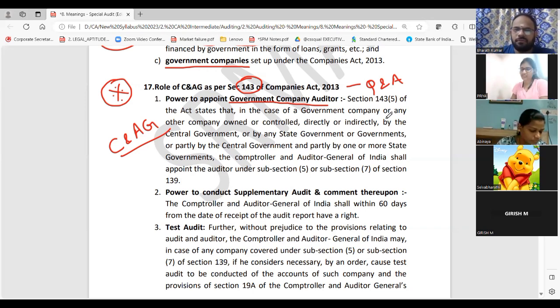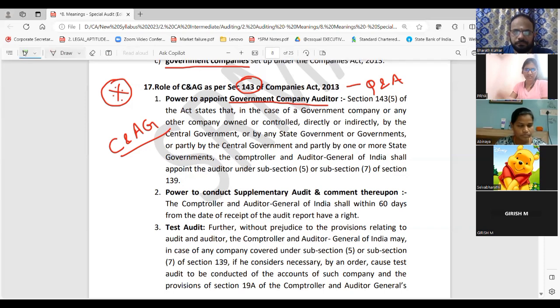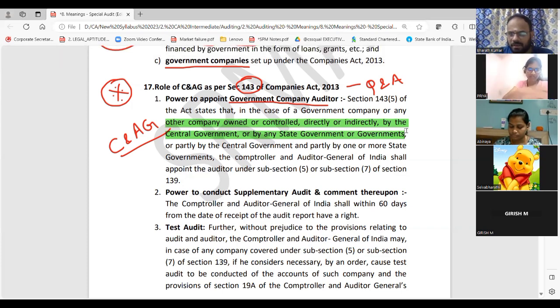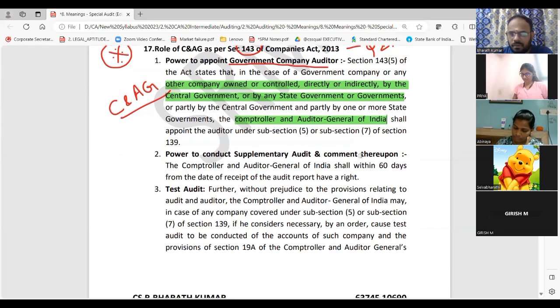Section 143(5) of the Act states that in case of a government company or other company owned or controlled directly or indirectly by central government or state government, or partly by central government, state government, all the story you can write. Just write the government company definition as it is. Answer part one: who will appoint? C and AG will appoint. That's all, they have told this in one paragraph.